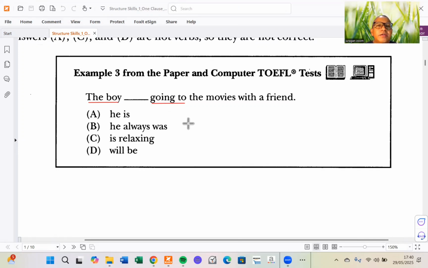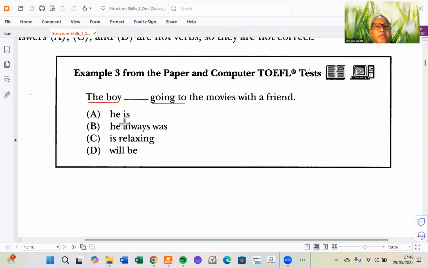Okay, so of course we cannot use A, the boy he is going to the movies with a friend, because in this context you have two subjects. Double subjects is not allowed in the TOEFL test. So A is not really correct. Same with B. We have double subjects in this context.